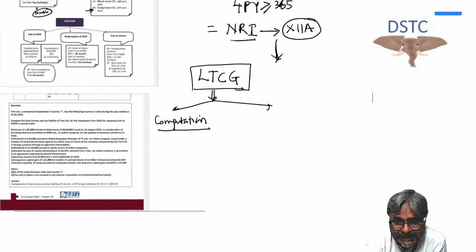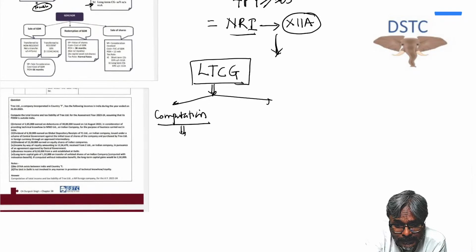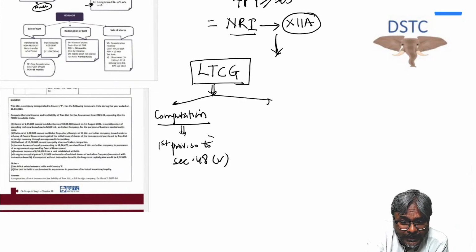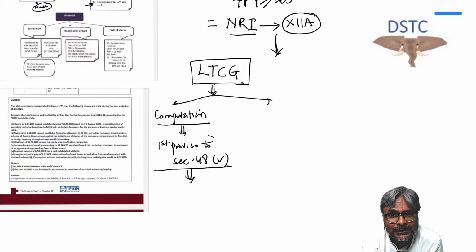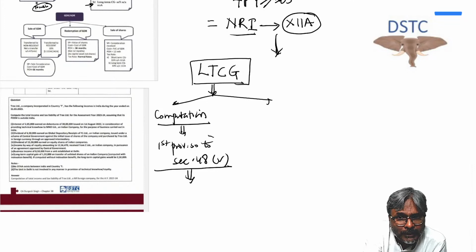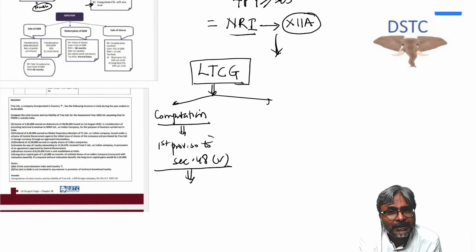Recent attempts of ICI are targeting the first proviso to section 48. First proviso to section 48. Now, what is this first proviso to section 48? It is nothing but the conversion and reconversion of the amount. I hope all of you are aware of this conversion and reconversion. What is this conversion and reconversion of the amount?